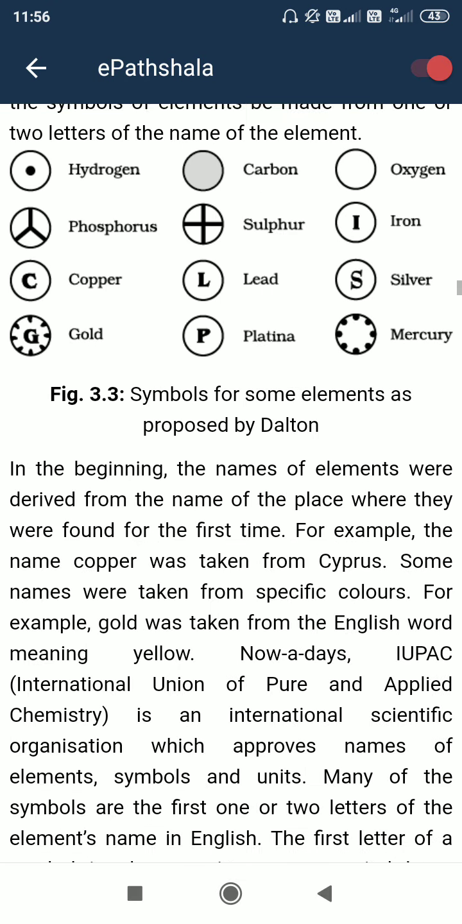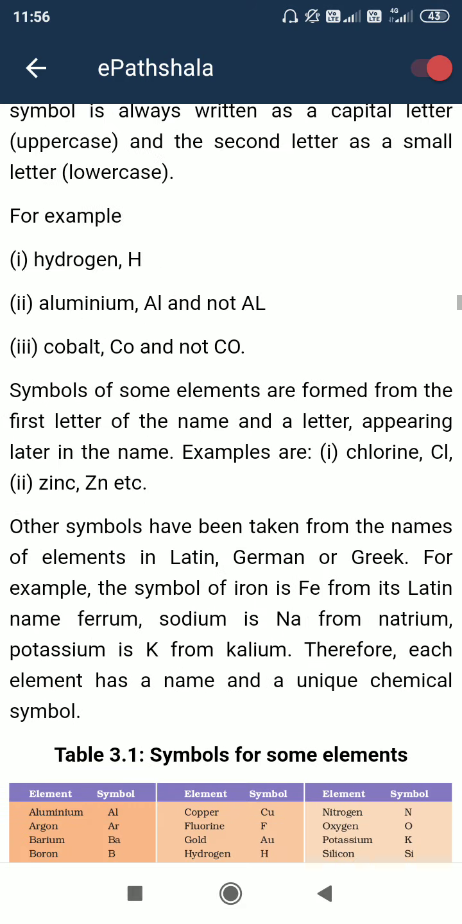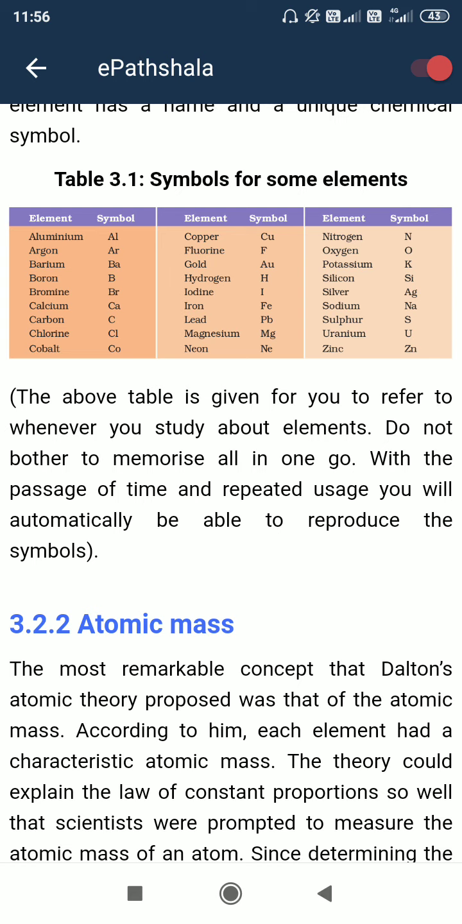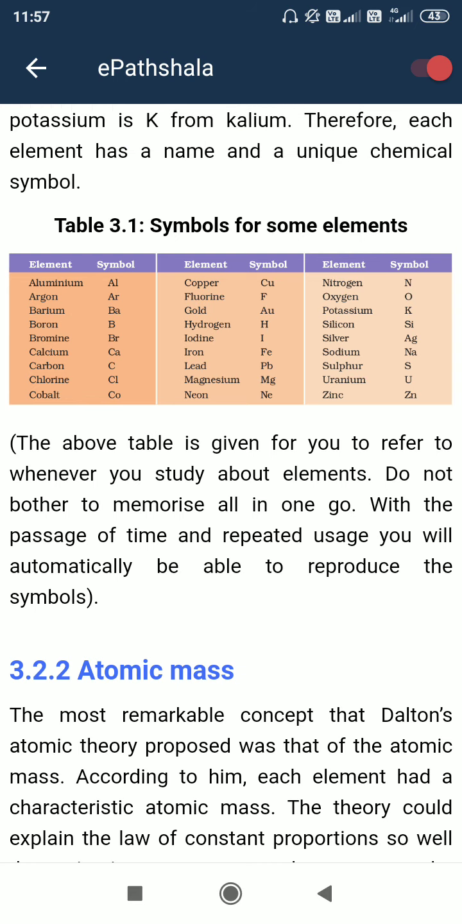Here you can see some of the symbols: aluminum is Al, argon is Ar, barium is Ba, boron is B, bromine is Br, calcium is Ca. You need to remember these. Carbon is C, chlorine is Cl, cobalt is Co, copper is Cu. This chart you must remember. I'm not going through all of it; you can get this from every book.